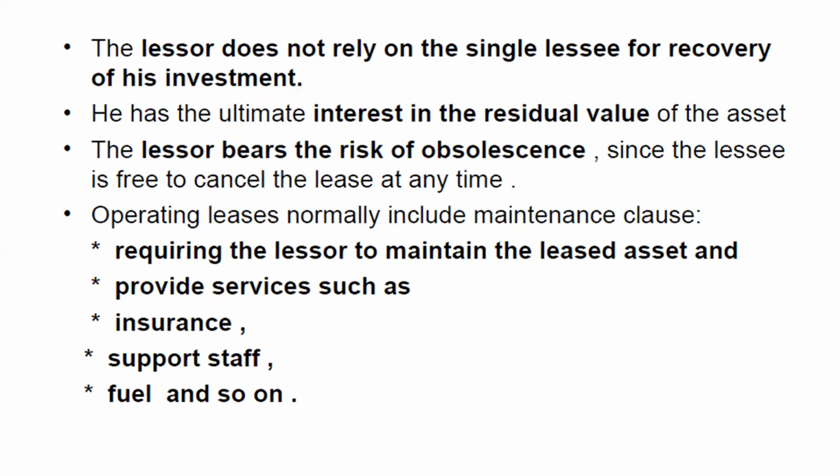So the lessor provides the JCB along with the maintenance staff, support staff. The fuel and everything will be put in such machines by the lessor himself. The lessee is just to use it and pay the rentals.